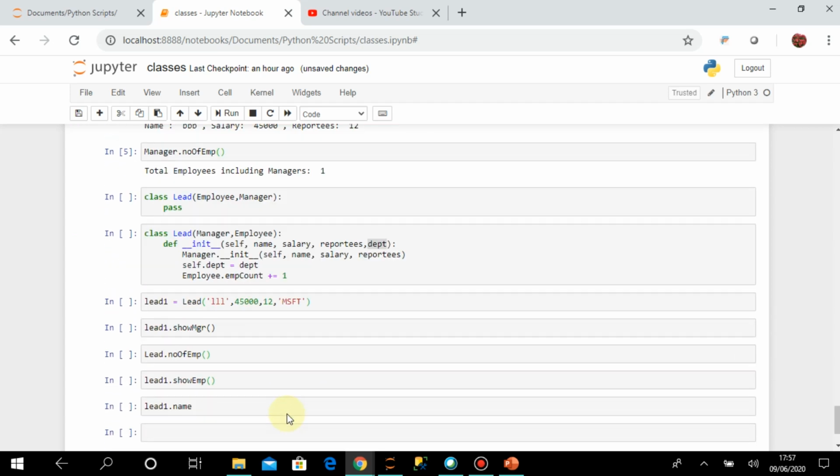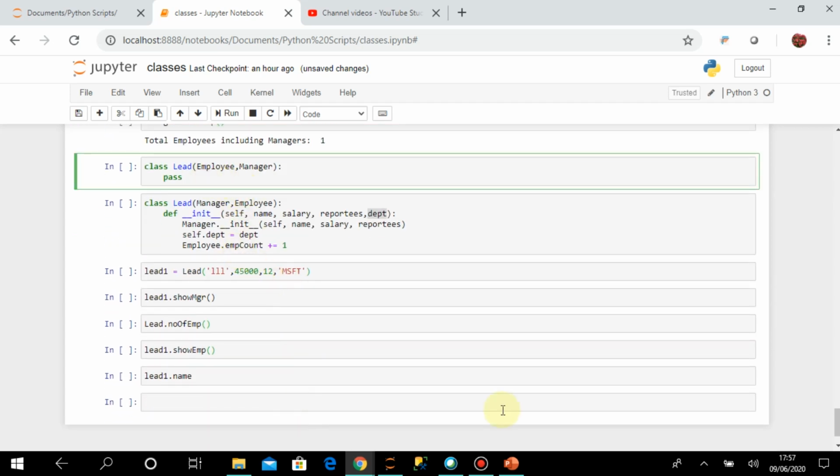Fine. Okay, now I'm trying to create another class, Lead, where in brackets I have written two names, Employee and Manager. So actually I am trying to do multiple inheritance. I want to inherit from multiple classes. If nothing is mentioned inside the class definition, then it will take everything from the base classes.